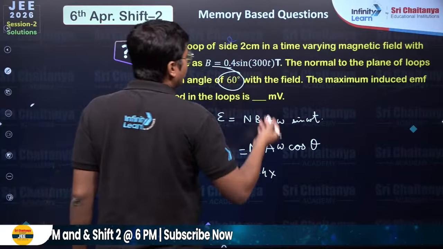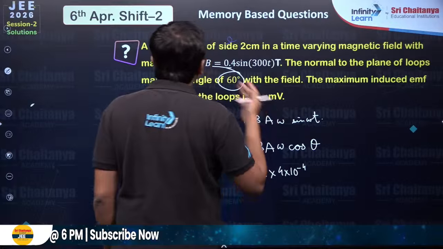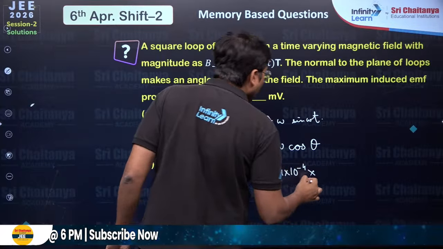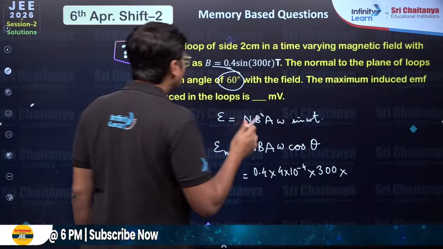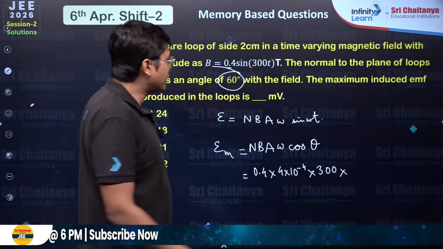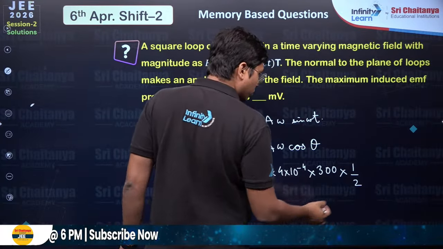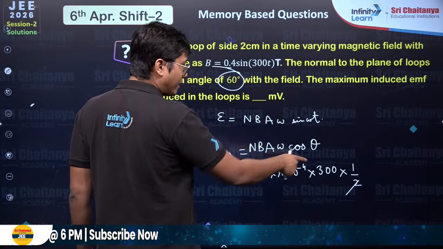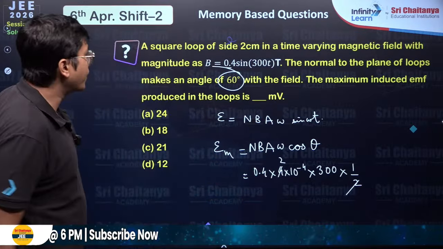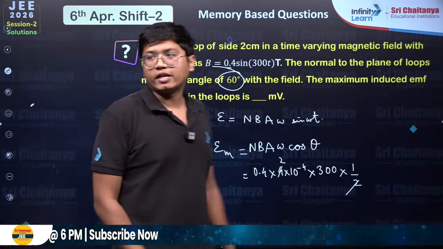Area is 4 into 10 to the power minus 4 because that's a square loop. Omega is 300. And cos of 60 is a half. So I can take this out with one of them, 2. So that's 8 into 3, that will go to somewhere around 24. You have the rest of the things you put, you will get option A.